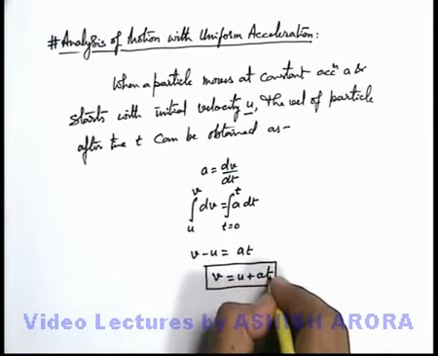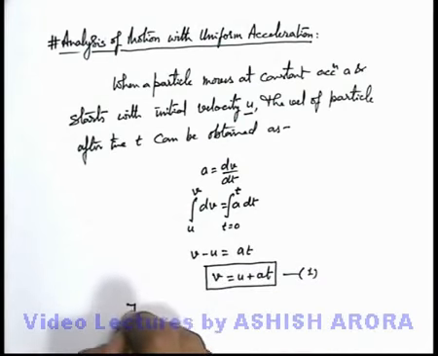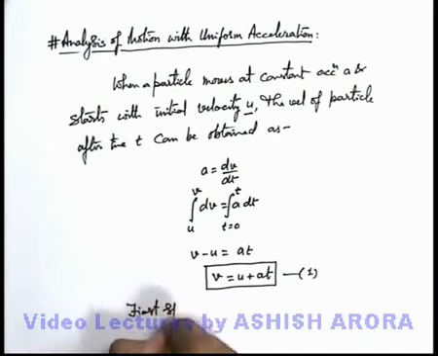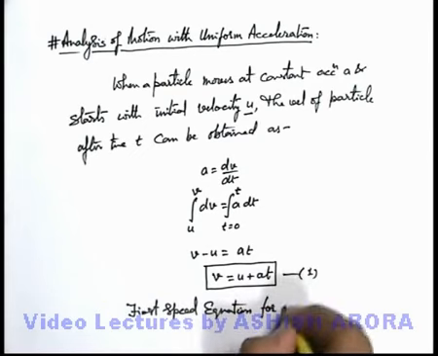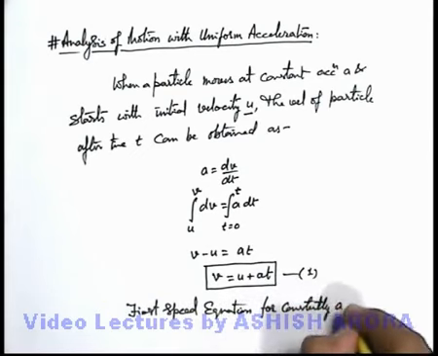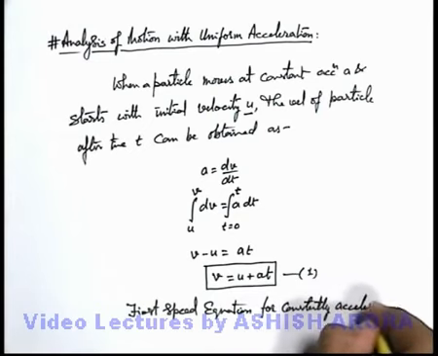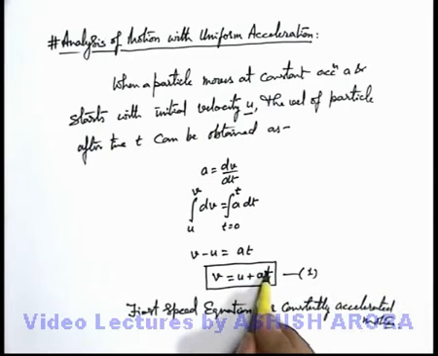You must be very careful about this equation. Equation number 1, we call it the first speed equation for constantly accelerated motion. For constant accelerated motion, we can directly use this expression, which gives us the velocity after time t if the initial velocity is u.